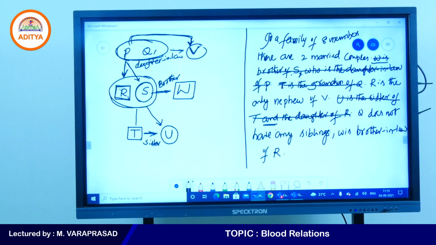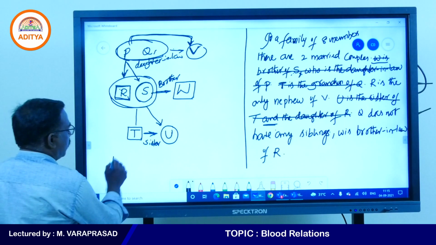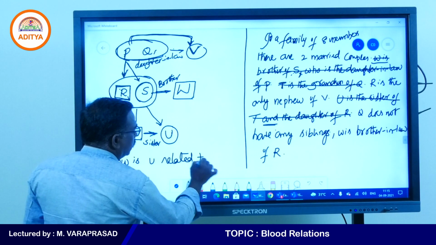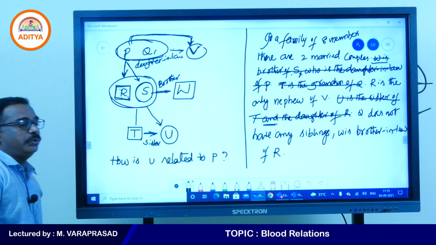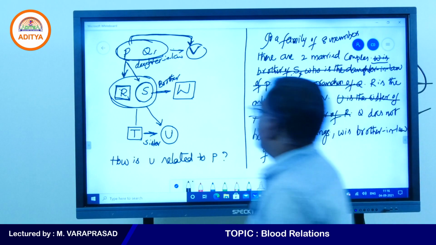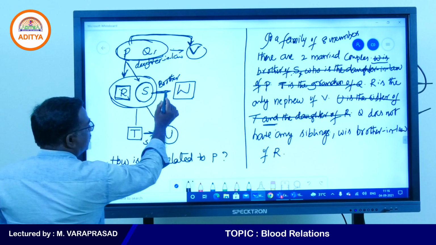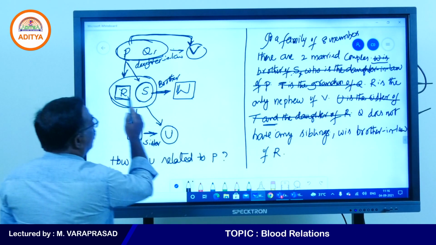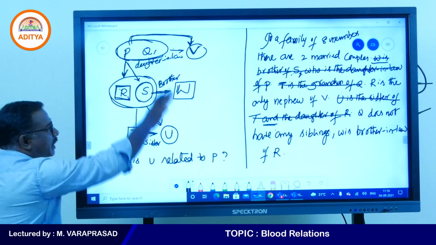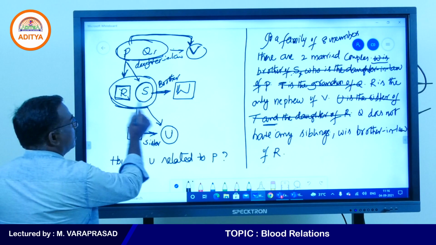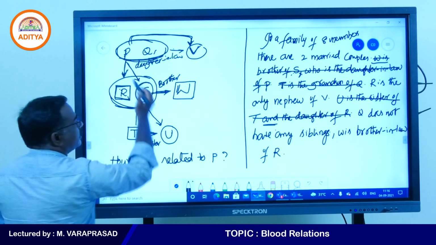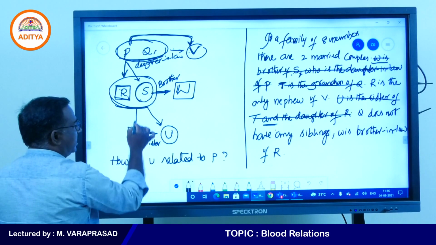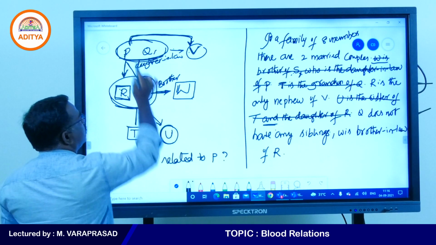Now my first question is, how is U related to P? Yes, my students, what is the answer? S is female and R is male here. W is the brother of S, and R is given as brother-in-law of W. This is the family map what we got. So this one is a pair, wife and husband. This is another pair, wife and husband. And this one is a sibling of P because Q is not having any siblings. And here one grandson and granddaughter of this pair.